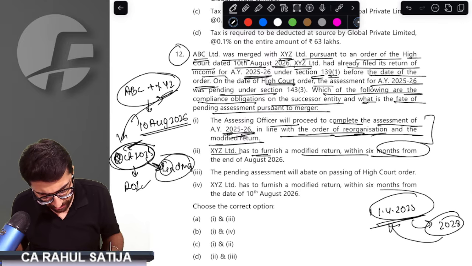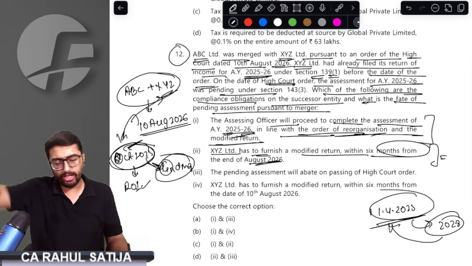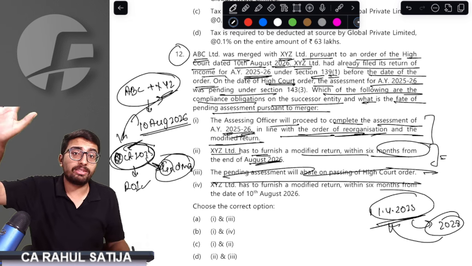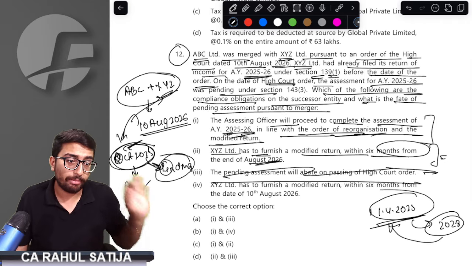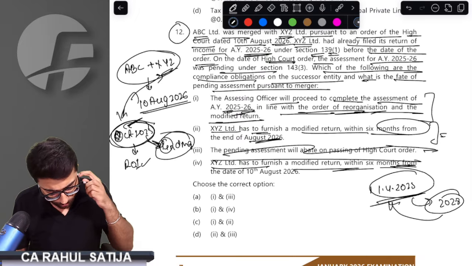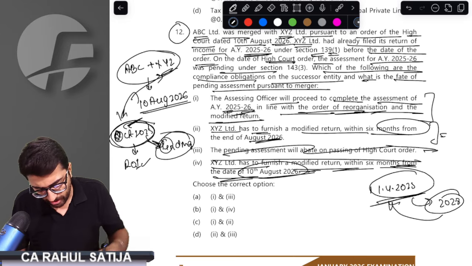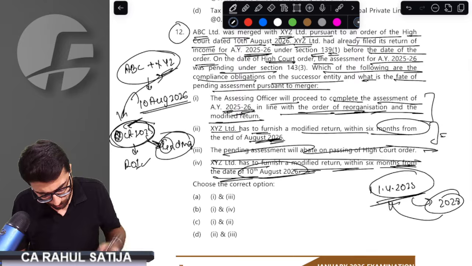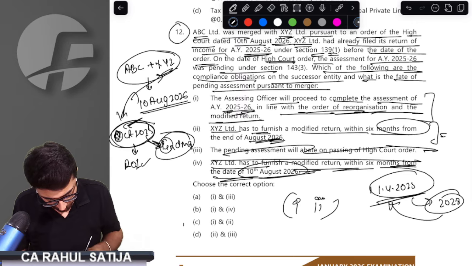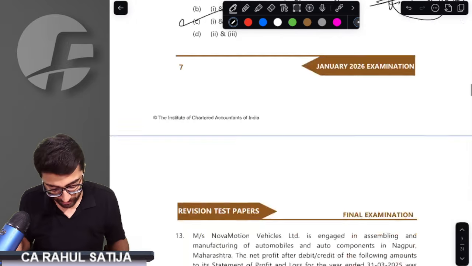XYZ has to furnish the modified return within 6 months. Yes, within 6 months you have to file the modified return. This date is nowhere mentioned, but you can understand it with this point. Pending assessment shall abate? No, abatement never takes place apart from block assessment. No abatement shall ever take place. XYZ has to furnish the modified return within 6 months. This is not an exact date, but from the end of the month, within 6 months you have to do it. So point number 1 and point number 2 are correct, which is what option C says. I hope you understood the MCQs.